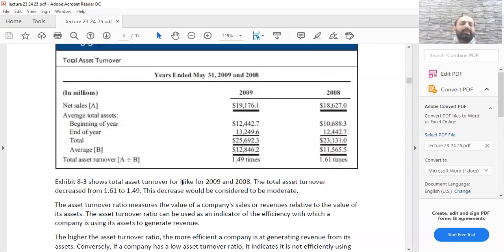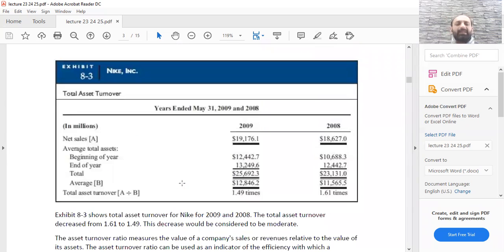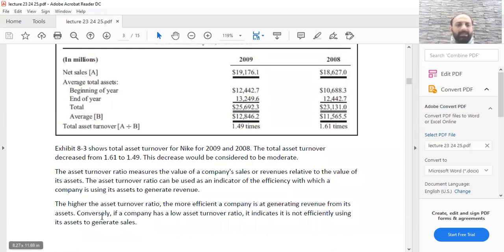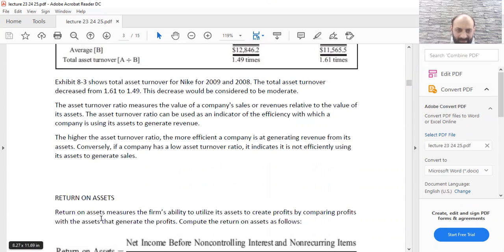Obviously, if your total asset turnover ratio is low, it means the way you are using your assets is not an efficient way to generate sales. The higher the asset turnover ratio, the more efficient a company is at generating revenue from its assets.